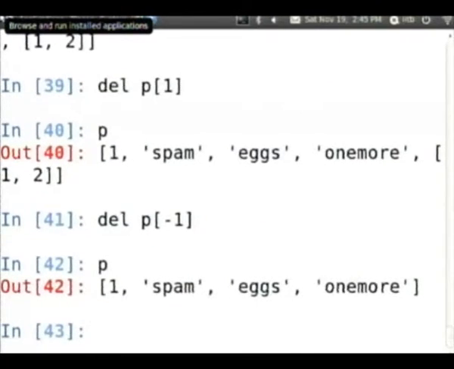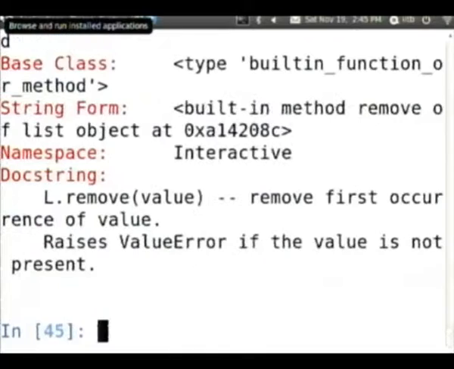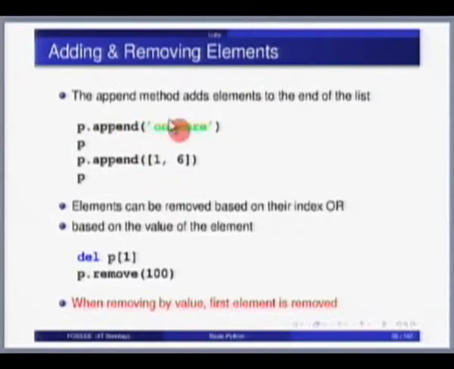In addition to this, del is a keyword, but if I want to remove something by value, I can do P.remove, and it will remove the first occurrence, it will not remove all the occurrences. To find out more, P.remove?: remove first occurrence of value, raises ValueError if the value is not present. So if I do P.remove(1), it will say ValueError: x not in list. So adding elements is as simple as using append. Removing, you can either use the del keyword or you can use remove itself.